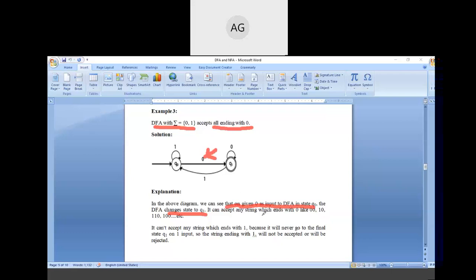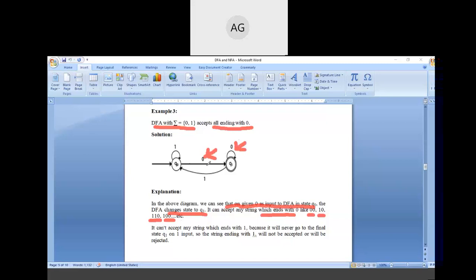So it can accept any string which ends with 0, like 00, 10, 110, 100, etc. It means at the end we have to get a 0 in order to accept the string. This 0 is in the loop.